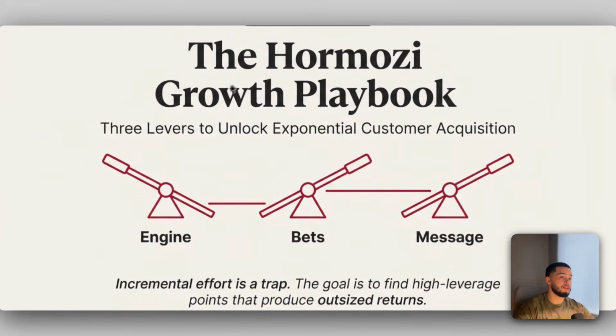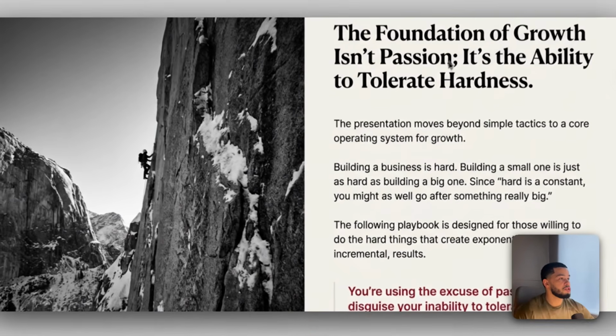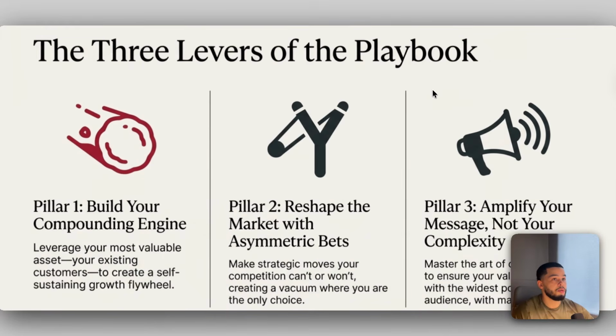I can press play on this, and we can see the Hormozi Growth Playbook, the levers to unlock exponential customer acquisition. Incremental effort is a trap. The goal is to find high leverage points that produce outsized returns. The foundation of growth is in passion. It's the ability to tolerate hardness. We have the 3 levers of the playbook, which is pillar 1, build your compounding engine, pillar 2, reshape the market with asymmetric bets, and pillar 3 is amplify your message, not your complexity.